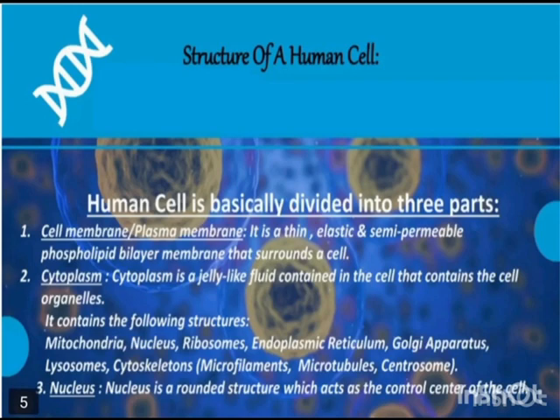It contains the following structures: mitochondria, nucleus, ribosome, endoplasmic reticulum, Golgi apparatus, lysosome, cytoskeleton, microfilaments, microtubules, centrosome. Third, nucleus. Nucleus is a rounded structure which acts as the control center of the cell.